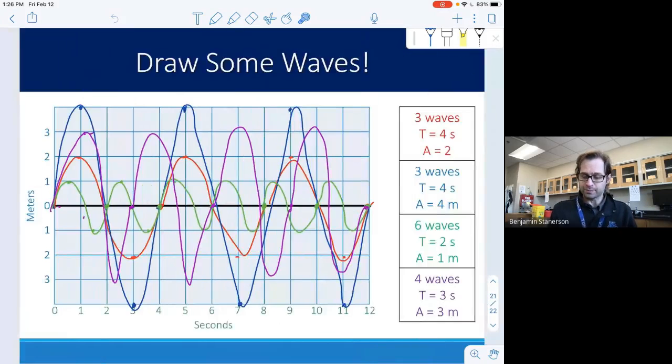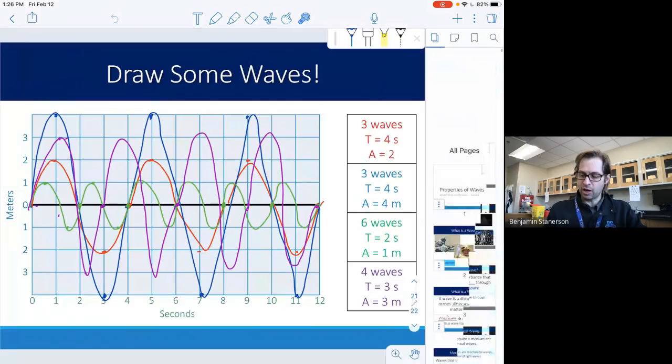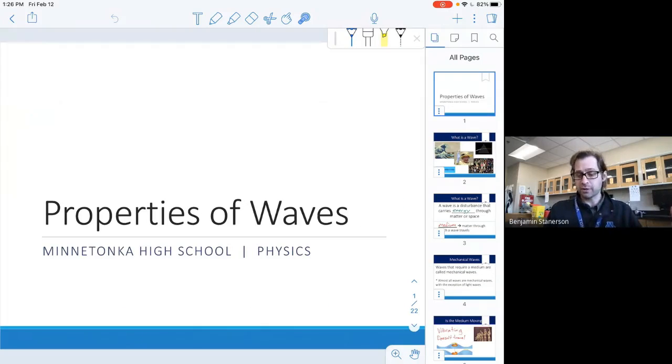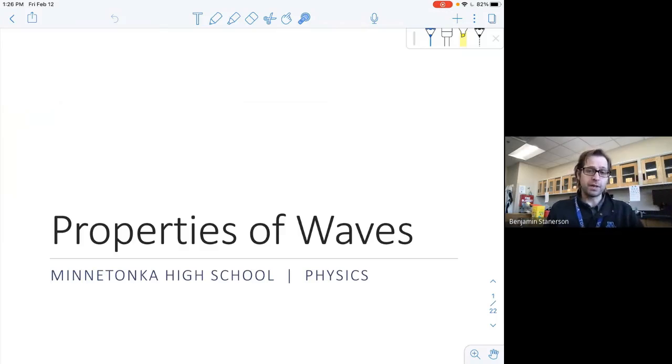All right, so that concludes that mini lesson on waves. I hope this helped you get some big ideas about most of the wave terms that we're going to be using in this unit, and a little bit of the wave equation with wave speed. Thank you, and have a great rest of your day.